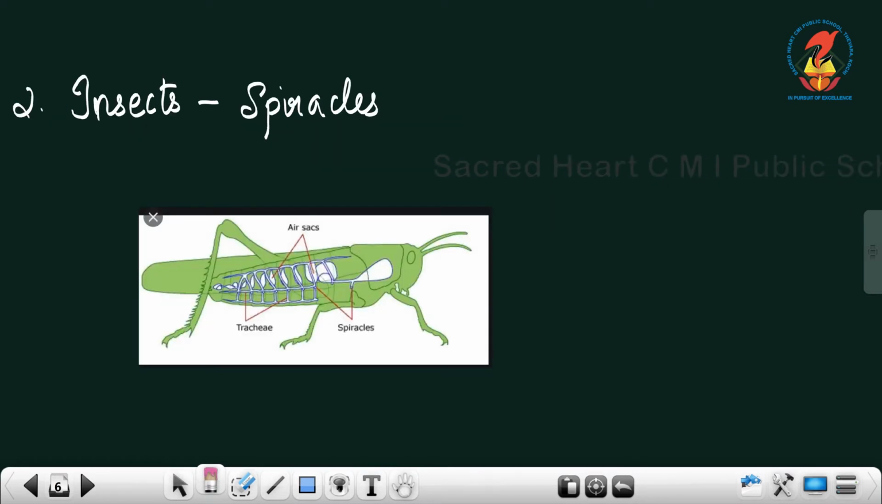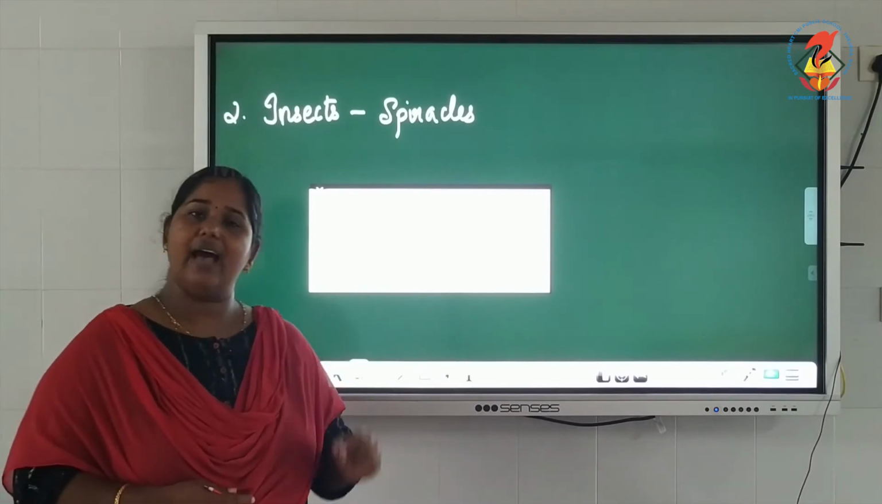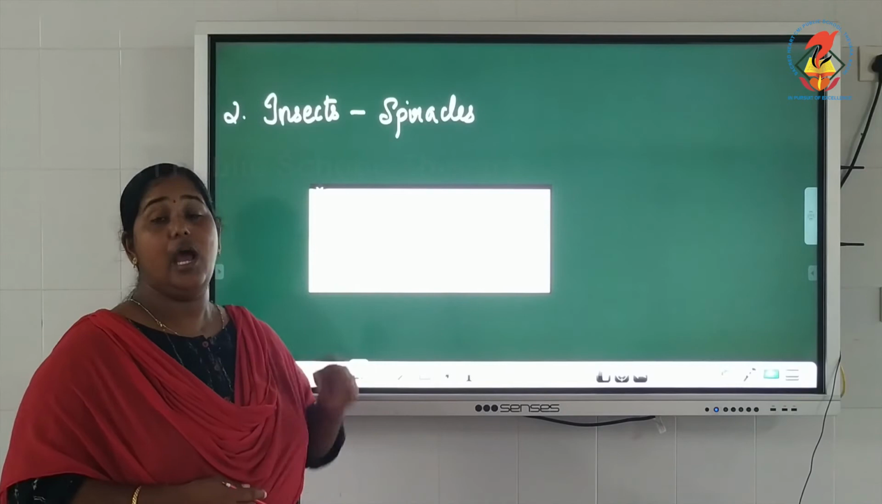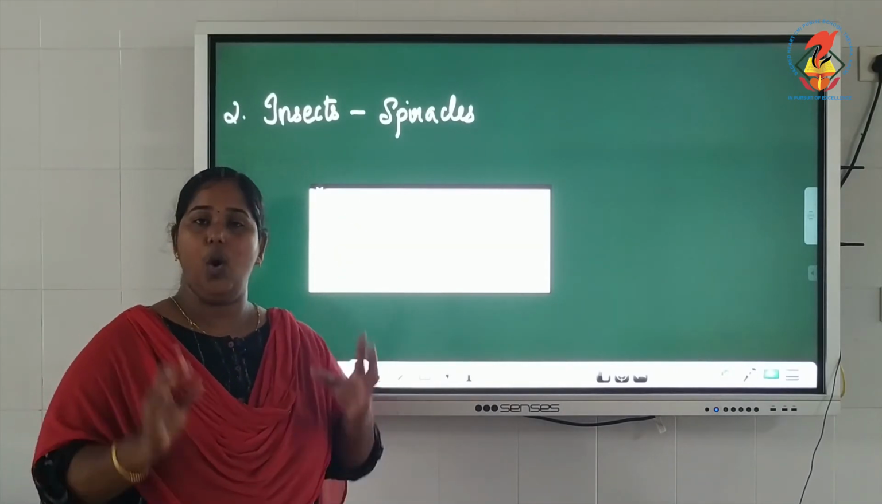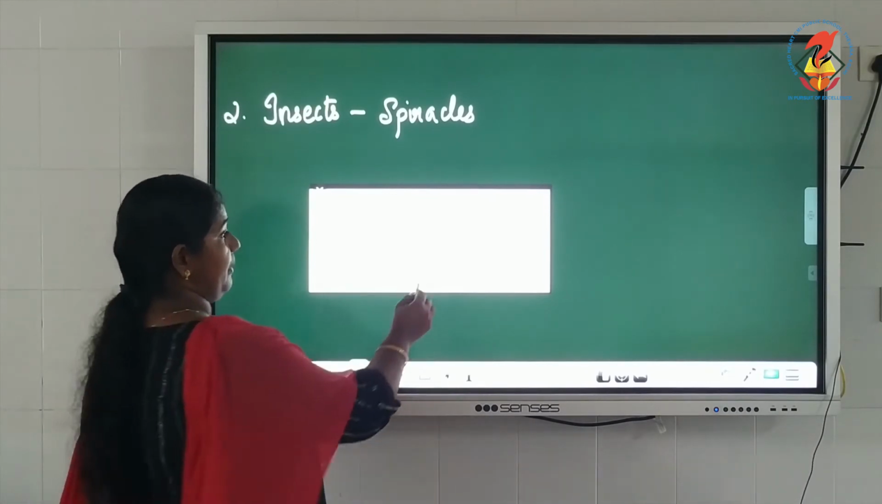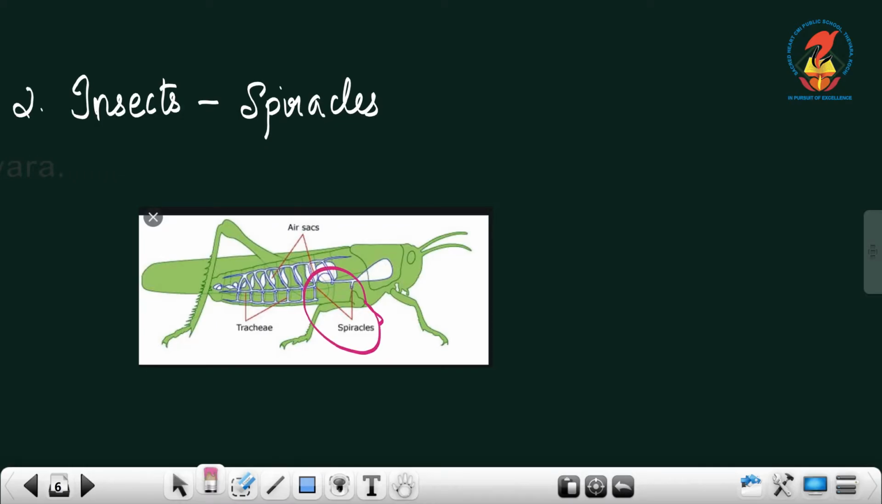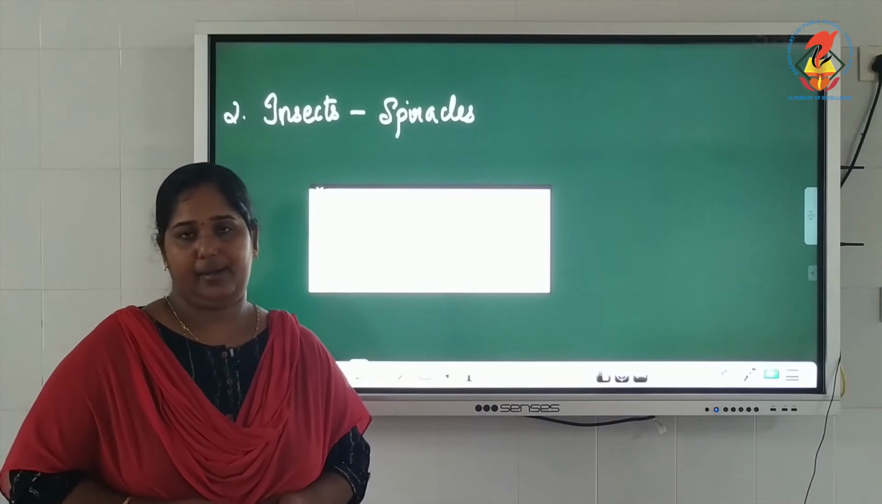Next we have a much bigger class of animals called insects, like our cockroach and grasshopper. Insects do not breathe through their body surface. Instead, they have a special organ in their body called spiracles. Spiracles are actually holes or tubes in the body of an insect. You can see spiracles here. See, this is spiracles. Spiracles help in the passage of air.